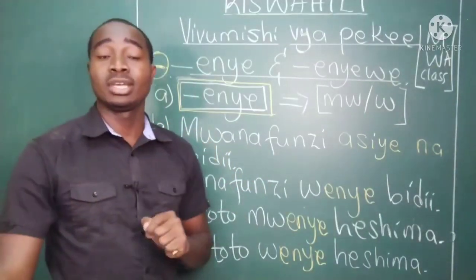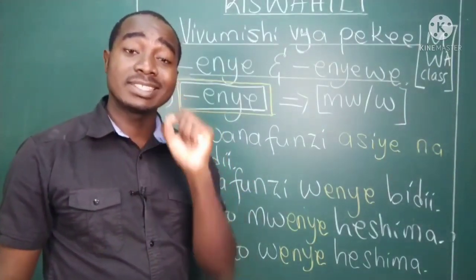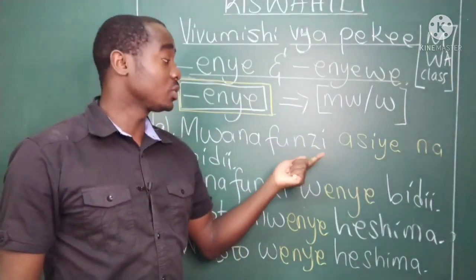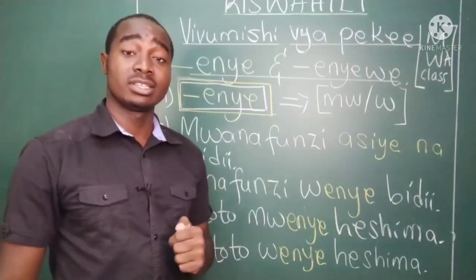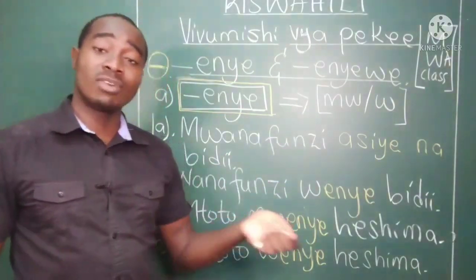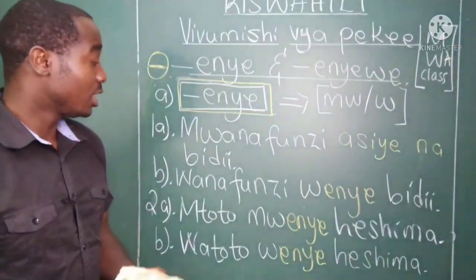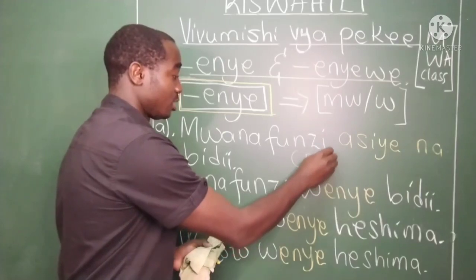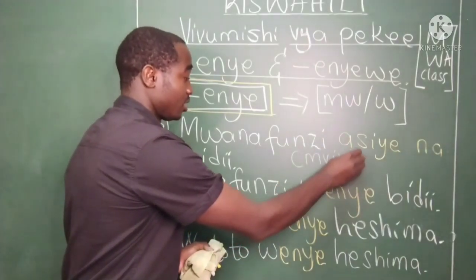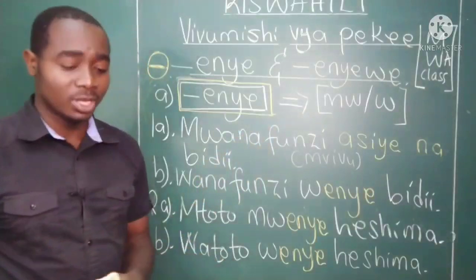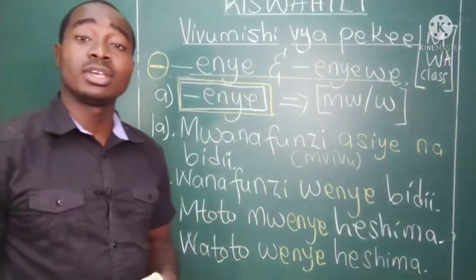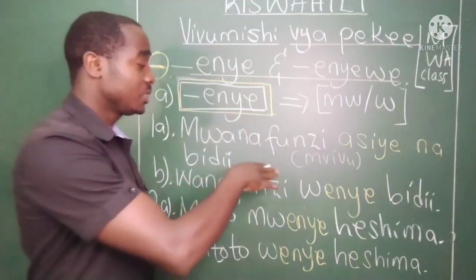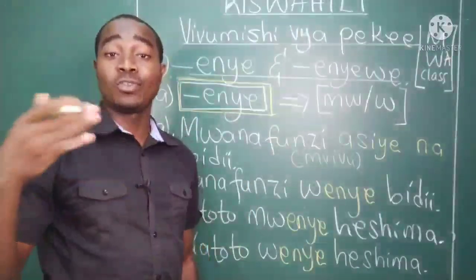Mwanafunzi asiye na bidii. Sipendi mwanafunzi asiye na bidii. I don't like a lazy student or a student who is not hardworking. So, mwanafunzi asiye na bidii, we have another word, just one word for it. They say mvivu. Mvivu, sawa? Mvivu is lazy. So instead of saying mwanafunzi asiye na bidii, you can just say mwanafunzi mvivu.